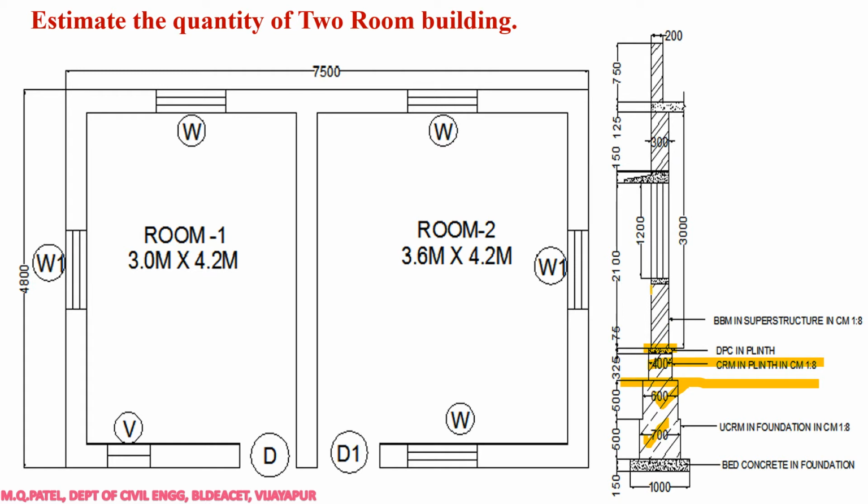After that we do the calculation for BBM, that is burnt brick masonry walls. In that we do deductions for doors, windows, ventilators and so on. After that we do the calculation for the lintel, and for the chhajja. After that we calculate the slab. Again, in the brick masonry itself we will take the parapet wall also. In this way these many quantities will be over. After that we will do flooring, plastering, painting, and calculation for doors, windows and ventilators. In that way we are going to do the estimate.